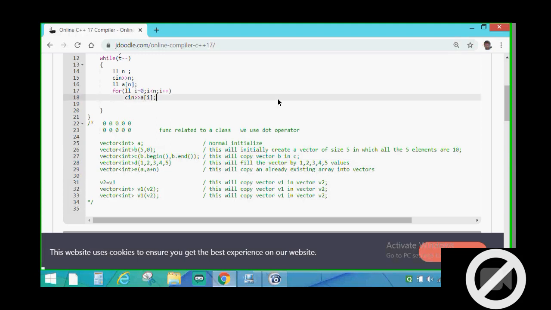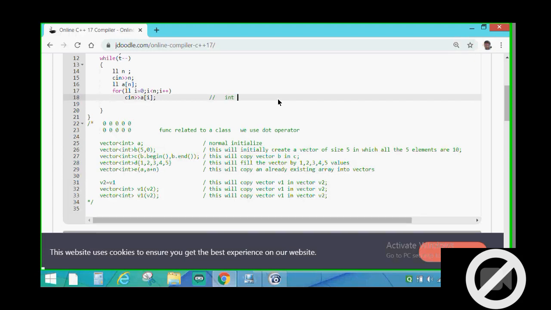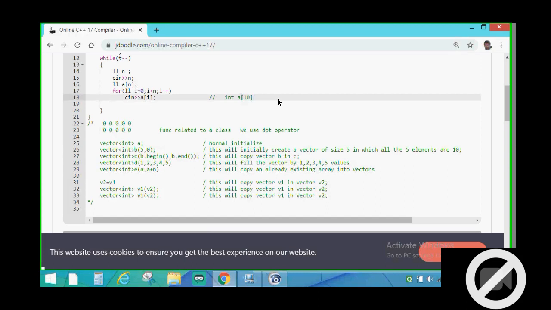For example, when we declare an array of size n, to initialize the array with some constant values we write a[10] equal to, then the brackets, and then the elements we have to initialize. But in case of a vector, we don't need to write this equal operator symbol.